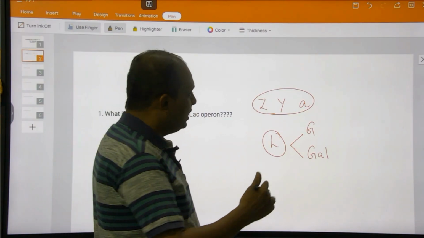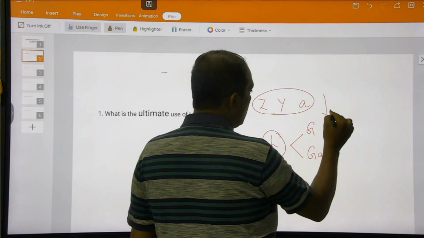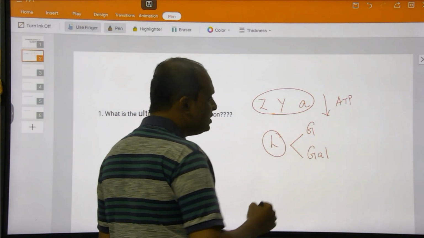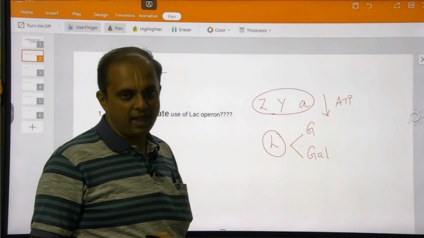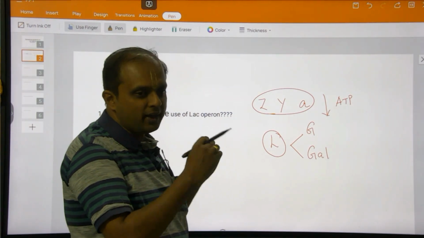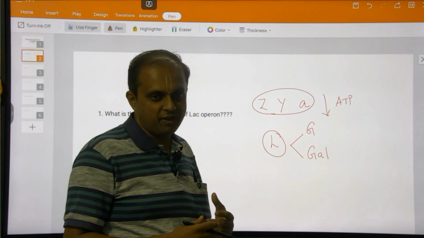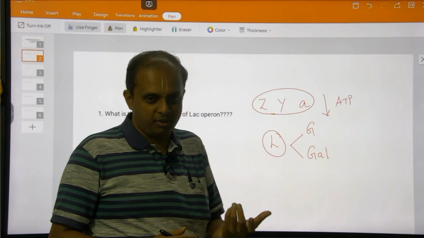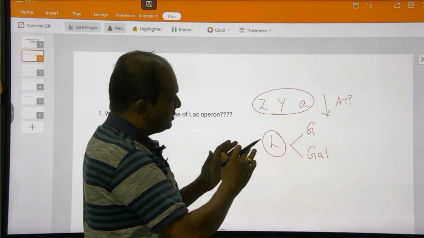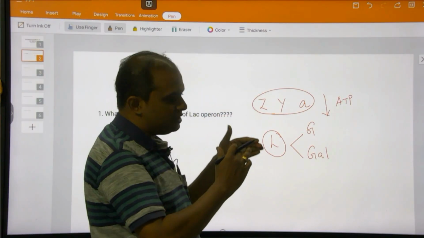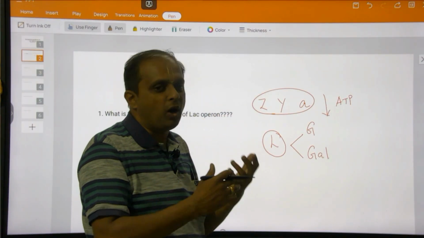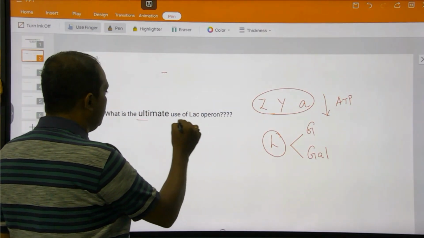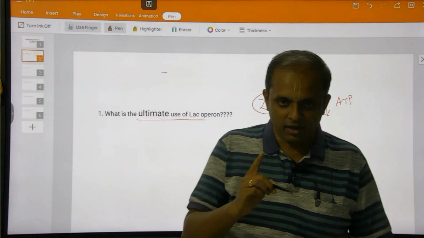Why? Because the expression of these three genes requires energy in the form of ATP. And if these three genes are getting expressed in the absence of lactose, where the enzymes do not have any role, the cell is going to use its energy without any purpose. So ultimately the idea is, when there is lactose, these three genes should be kept on, or else they should be kept off. That is the ultimate purpose of Lac Operon. So this answers your first question.